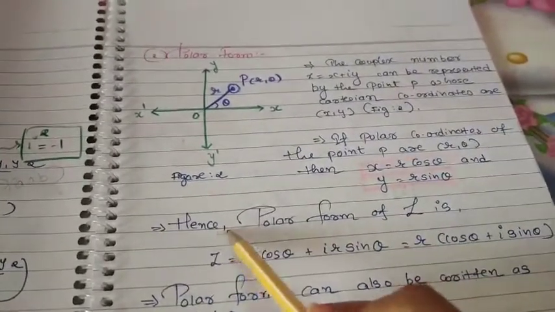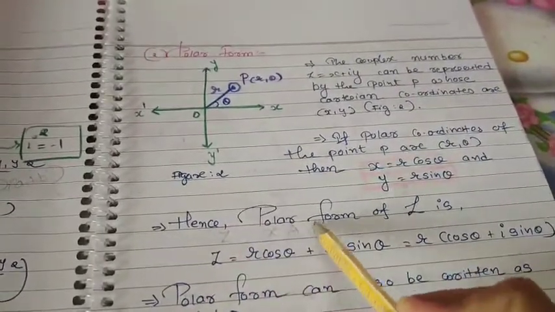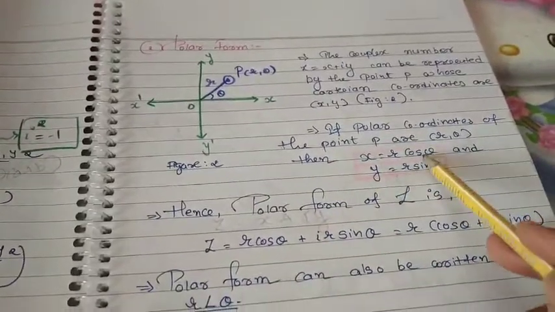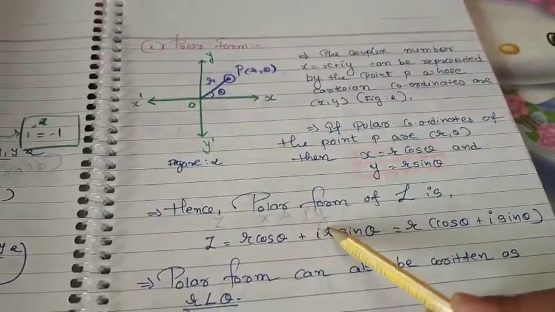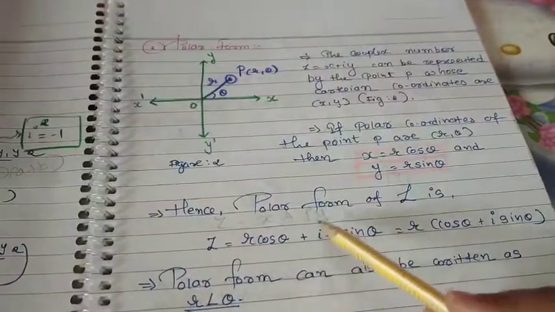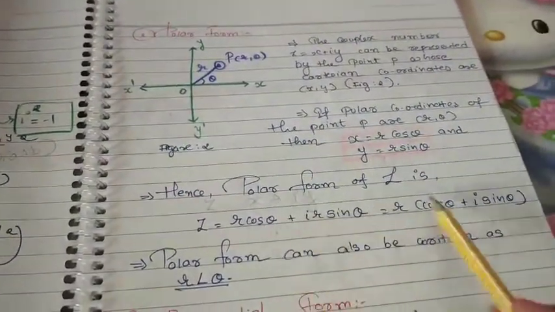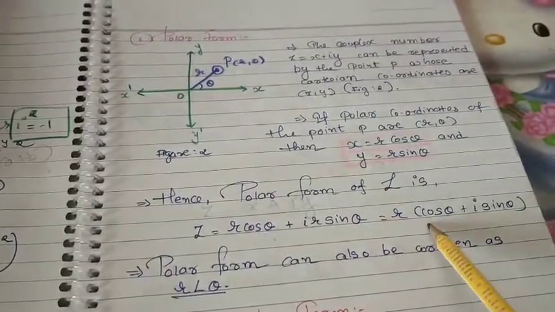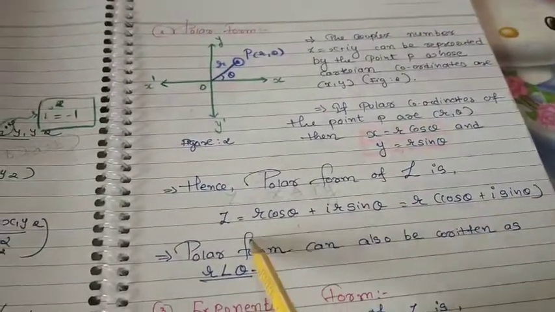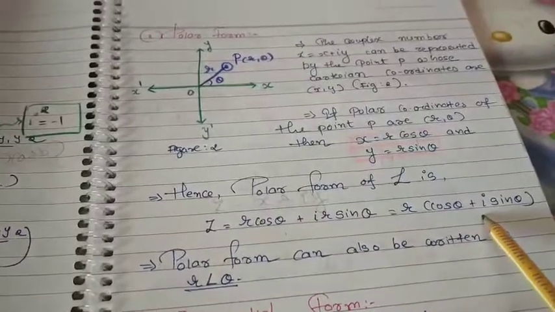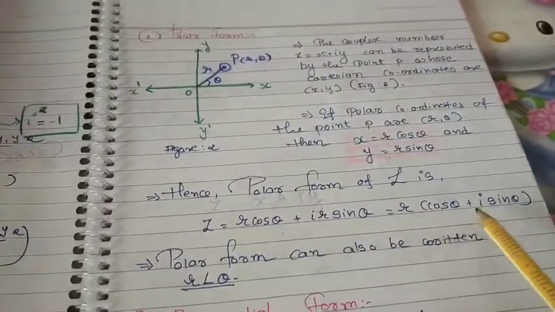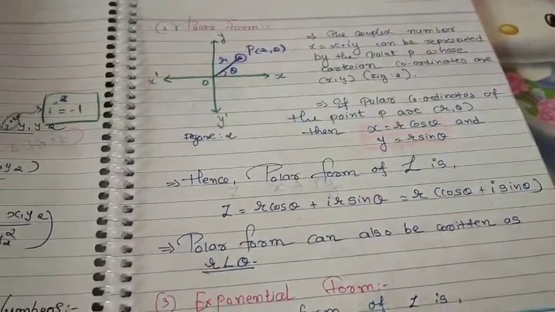Hence the polar form of z is r cos theta plus i r sin theta. How come? Because z is equal to x plus iy. Now put the value of x and the value of y. What is x? r cos theta. And what is y? r sin theta. Now take r outside: r(cos theta plus i sin theta). So this is polar form. In polar form, your z is r(cos theta plus i sin theta). You have to remember.